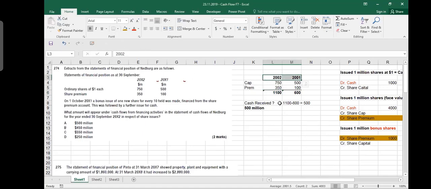If they had only one transaction during the year, let's suppose they only issued bonus shares, then from 2001 to 2002 the sum total of capital and premium would be the equal amount. One would have gone up, one would have gone down, and they would have remained the same if it had been only the bonus issue. So I know that the total is changing because premium is also increasing. In case of bonus, premium never increases, premium decreases. So I'm collecting some premium, which means there are some other transactions. And it is also given here that this was followed by a further issue for cash.